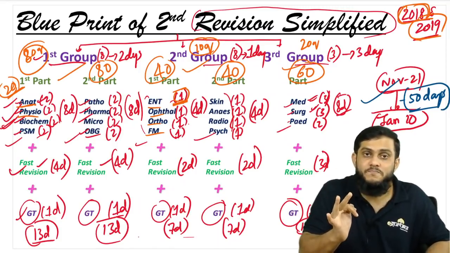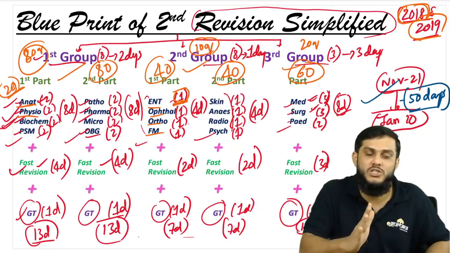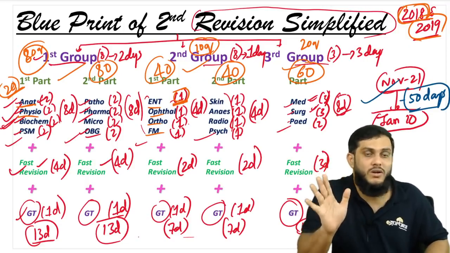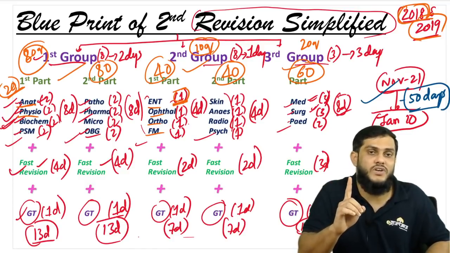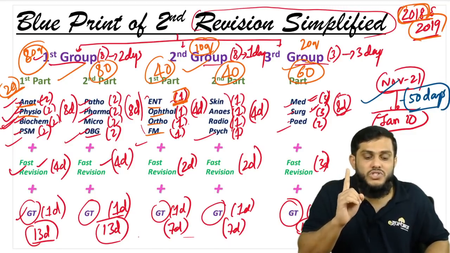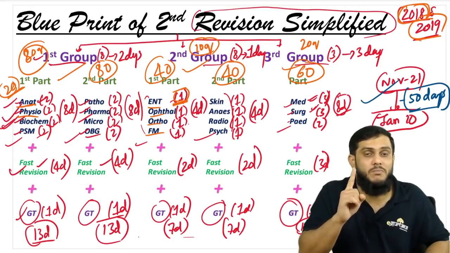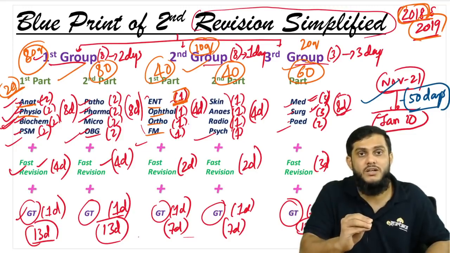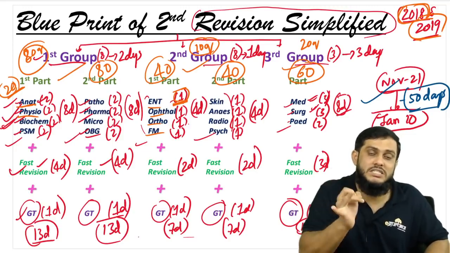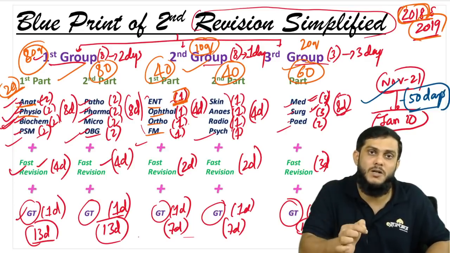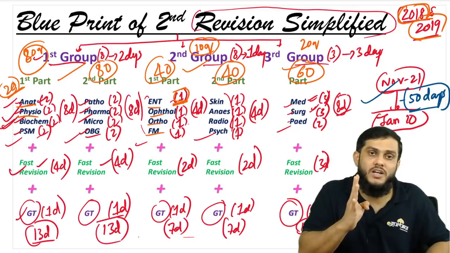But remember, the second revision is not just something you start and finish and then say my second revision is over. It's not like that. Second revision is the confidence you're developing, the amount that you remember. It's not about just finishing. How you finish your second revision matters a lot, and everything depends on it. Your PG seat, which PG seat, everything depends on how you do the second revision. And I have told you, your target should be 4 subjects.